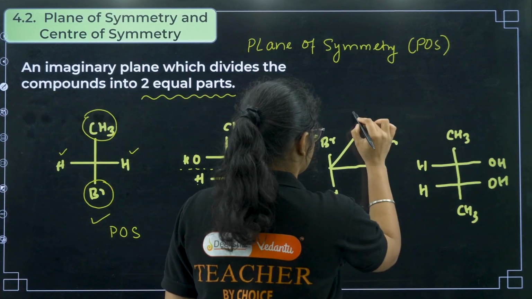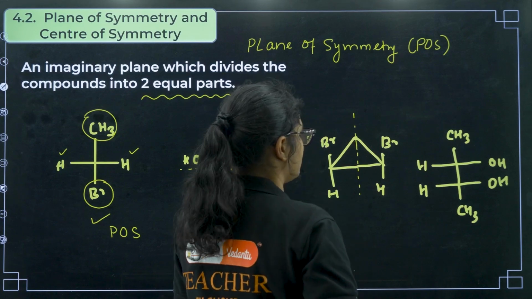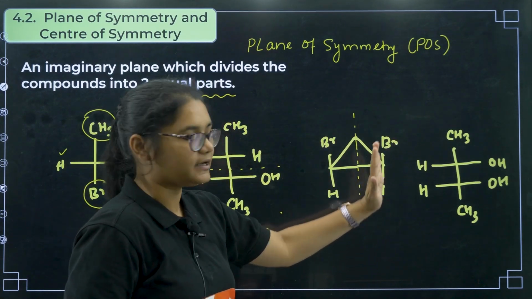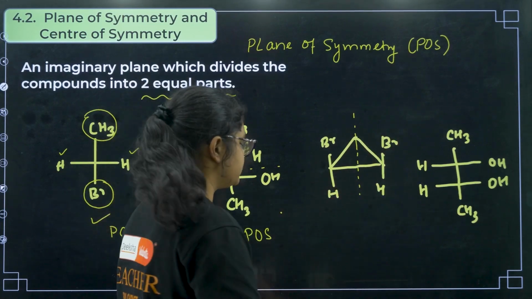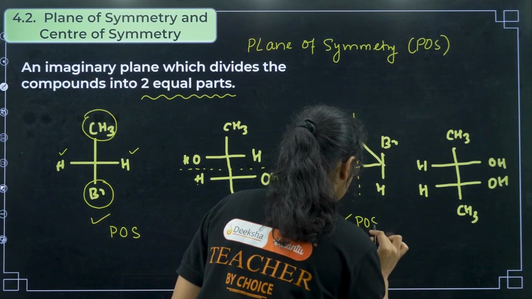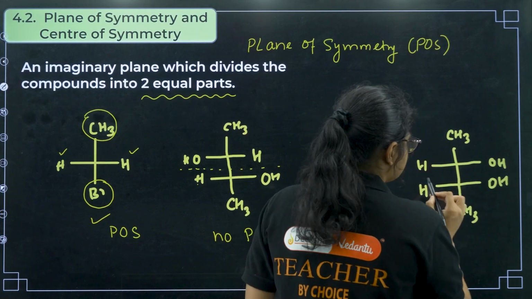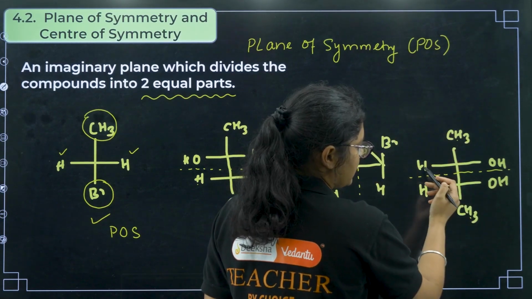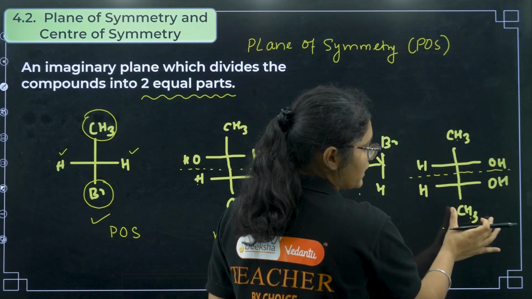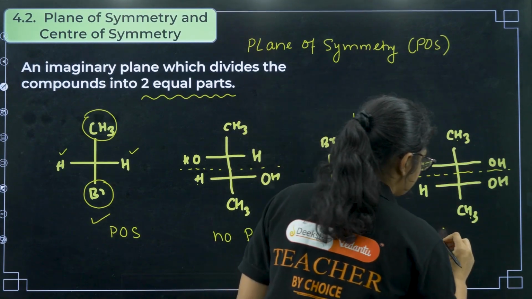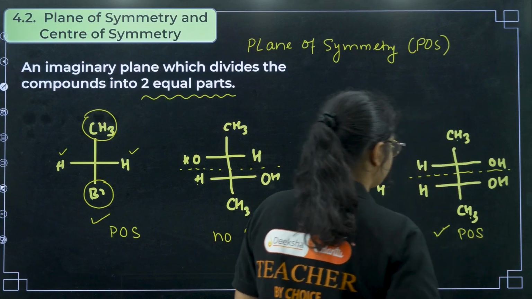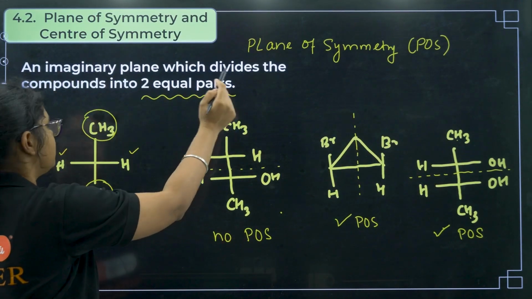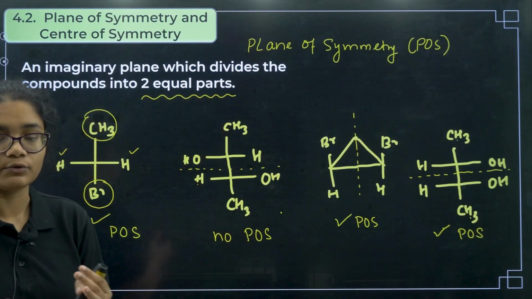Next one, if you divide this molecule in this way, you see this side bromine, this side bromine, this side hydrogen, this side hydrogen, right? The two halves are equal, so yes, this has a plane of symmetry. Next, here just divide the molecule in this way. You can see CH3, CH3, H, OH, H, OH. So both the halves are equal, so this also has a plane of symmetry. Clear? What is a plane of symmetry? It is an imaginary plane which can divide the compound into two equal halves.